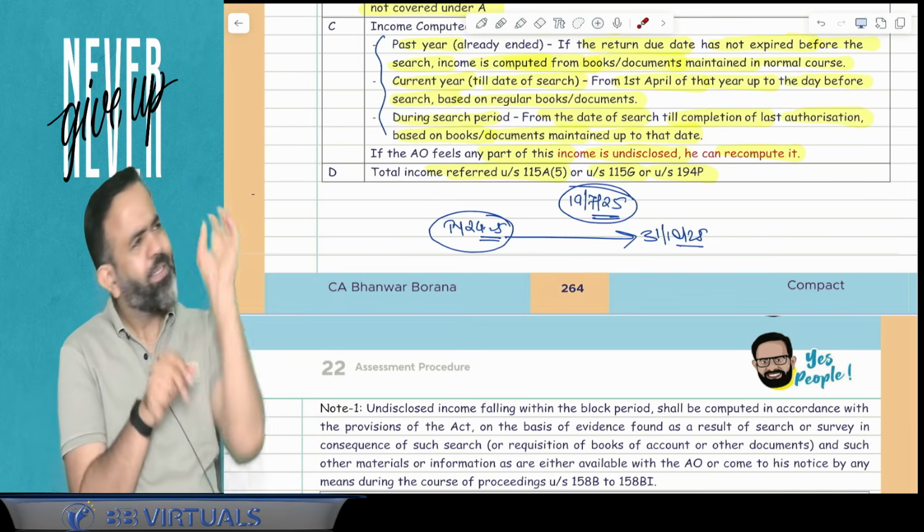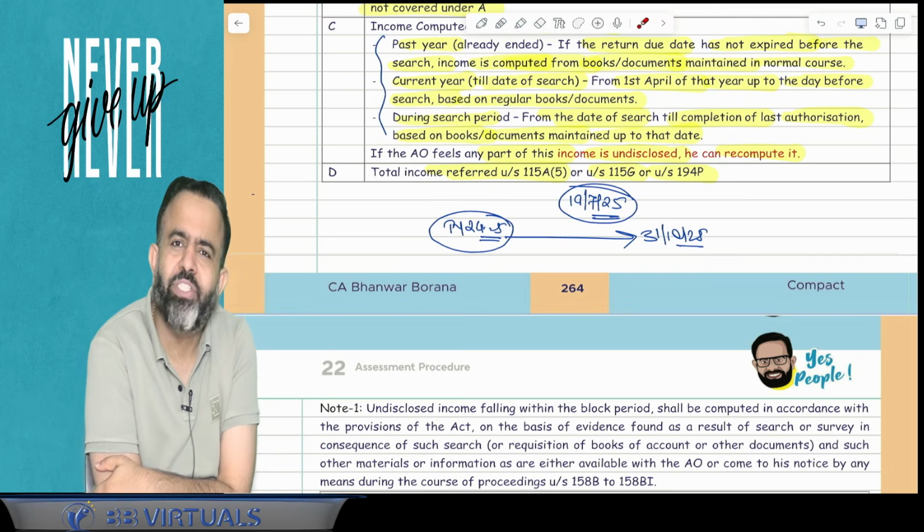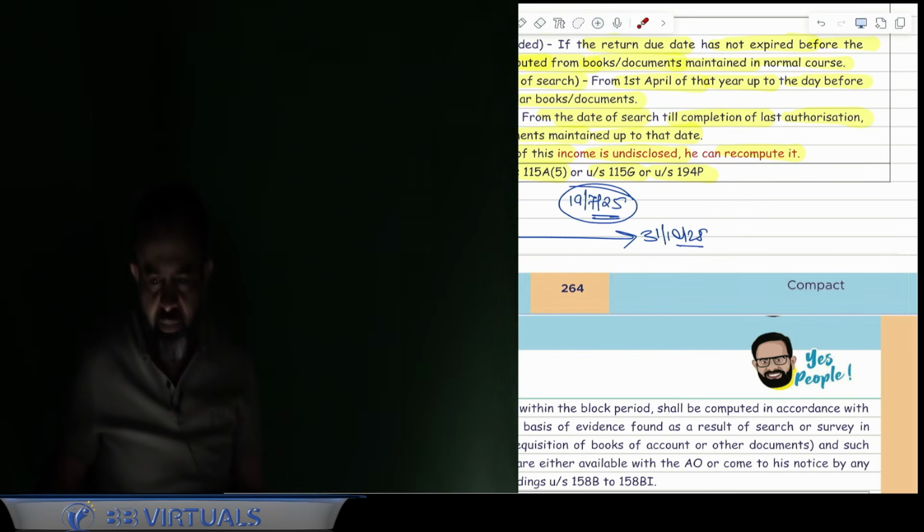So guys, what happens? Suppose that senior citizen return has not been filed. Now question is, wait a minute.